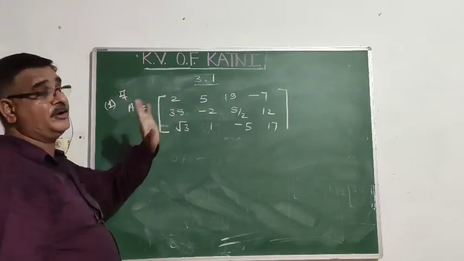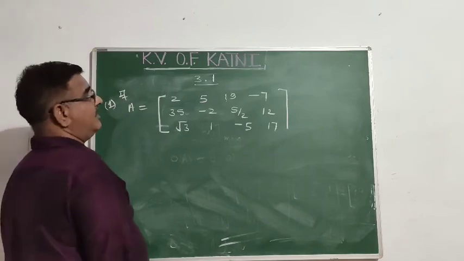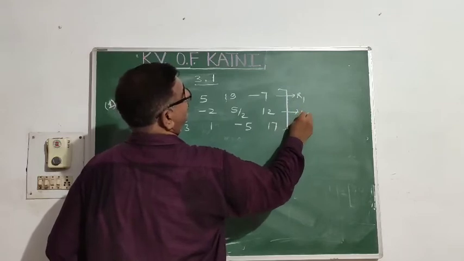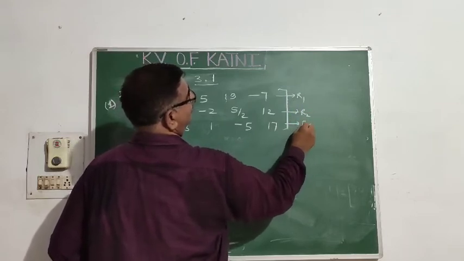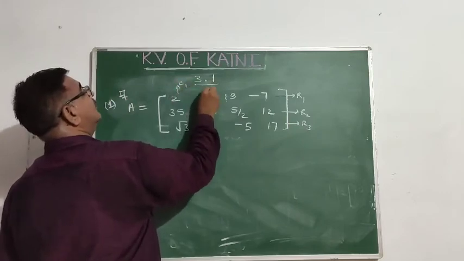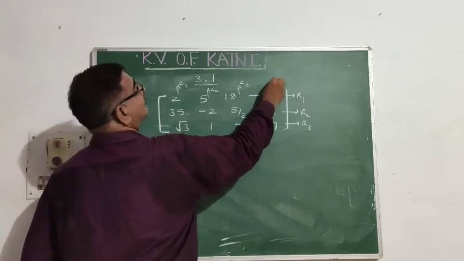See the exercise 3.1. Can you tell me the order of this? First we mark its order. How many rows are there, dear children? Row number 1, 2, 3. How many columns? Column number 1, 2, 3, 4.